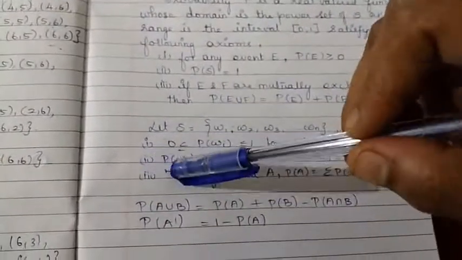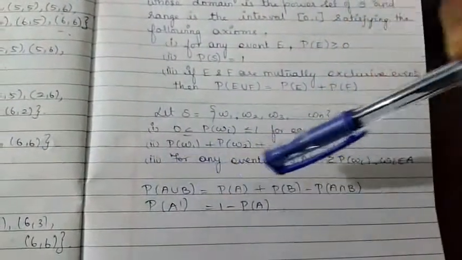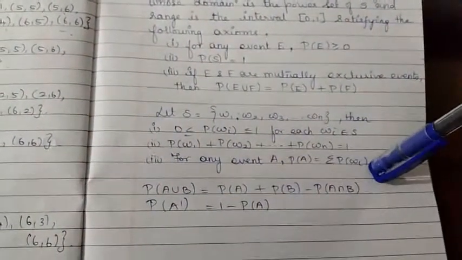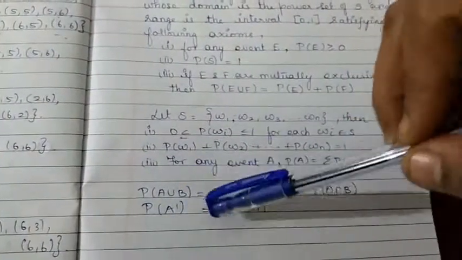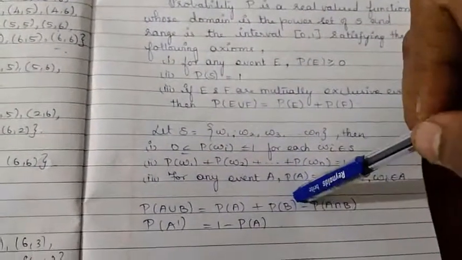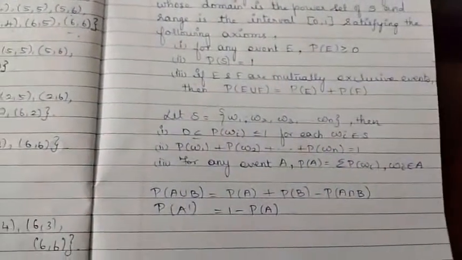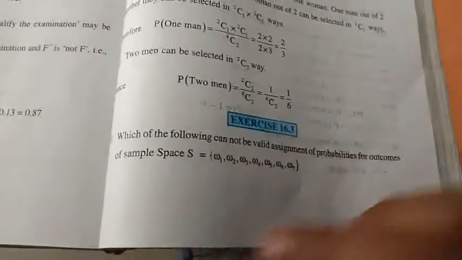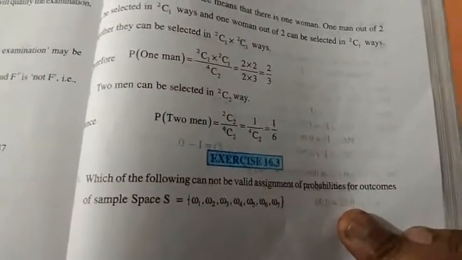And if A and B are any two events, then probability of A union B is P of A plus P of B minus P of A intersection B. The probability of the complement of an event is 1 minus P of A. And if A and B are mutually exclusive events, then P of A union B is P of A plus P of B, right? Now the first question is, which of the following cannot be a valid assignment of probabilities for